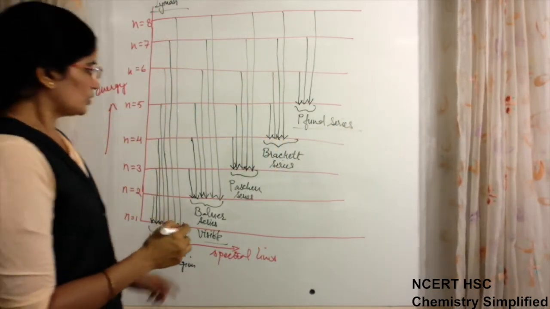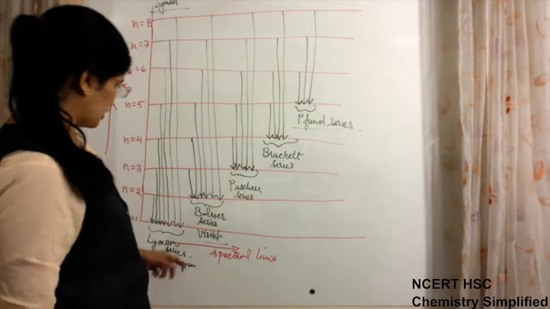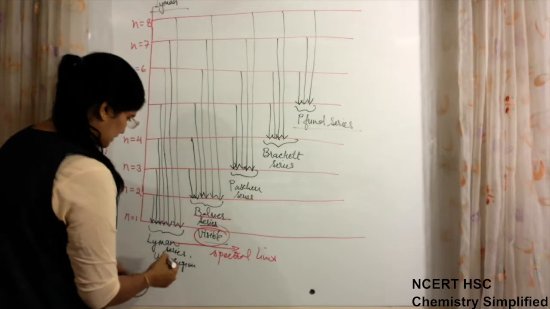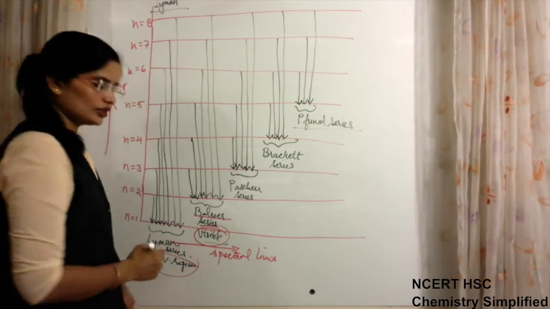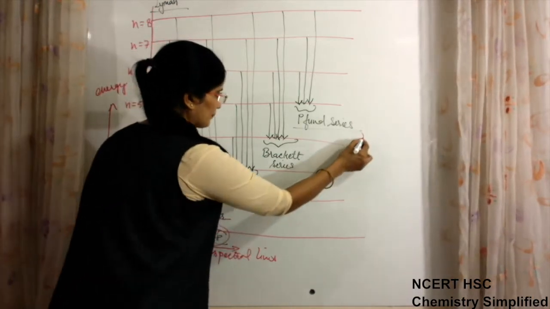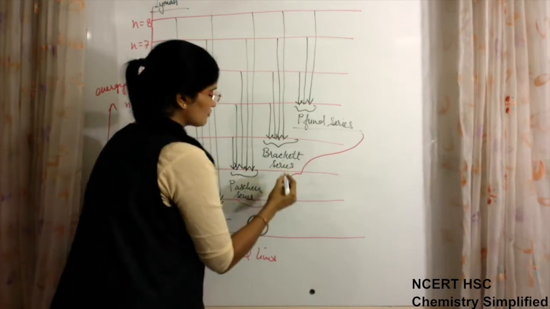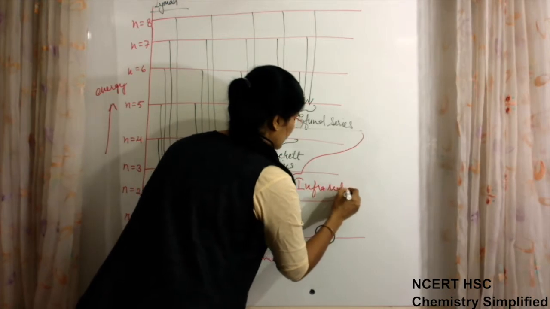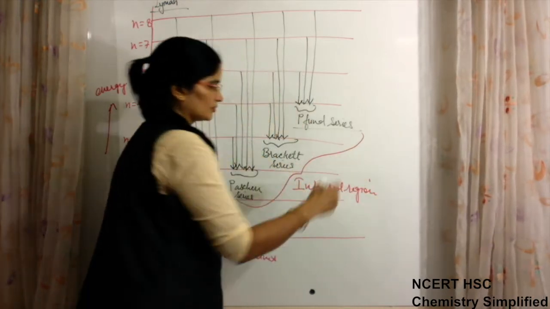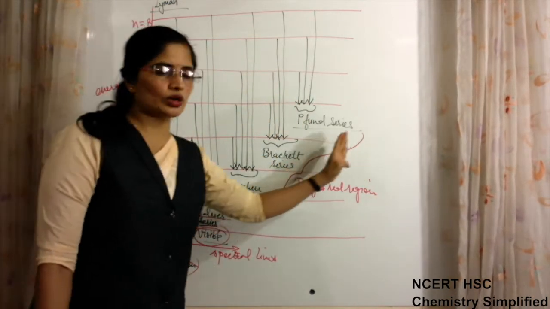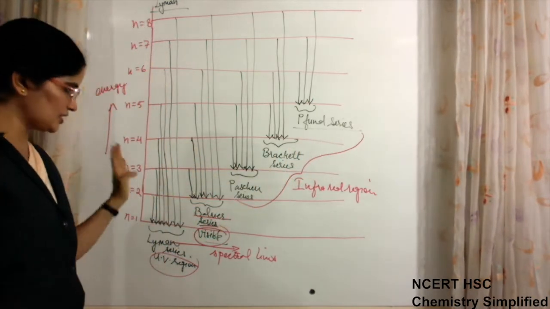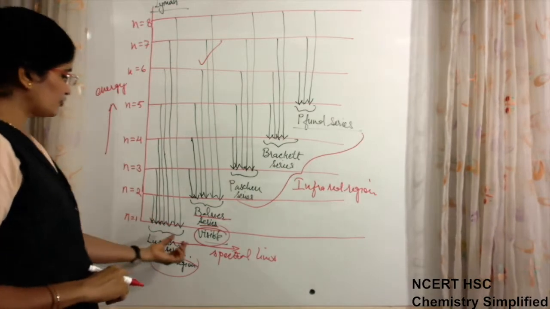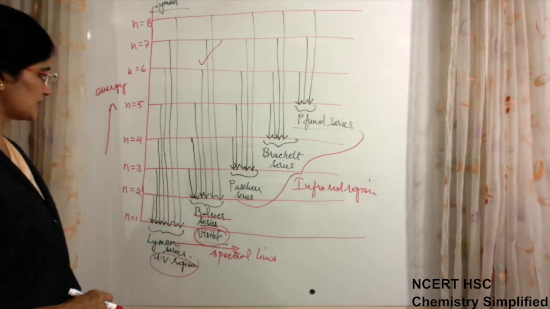Okay. Now the remaining three which I had not written: this one is the Balmer series falling in the visible region. This one is the Lyman series falling in the UV region, and these three series fall in the infrared region. So again these three are not visible, and again this one, Lyman, is not visible. The only visible series is this one, which falls in the visible region.